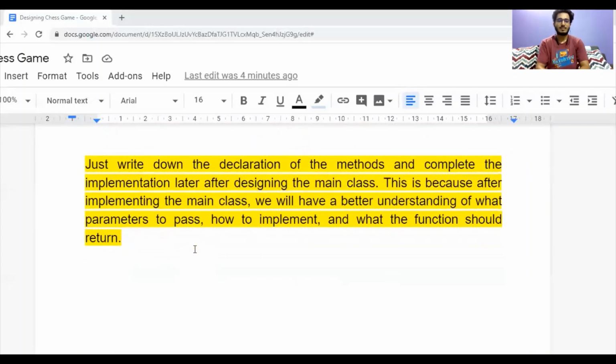One basic thing which I would like to tell is that in this step we will just write down the declaration of the methods and complete the implementation later after designing the main class. We will just discuss the classes, note down their data members, and write the declaration of our methods, but we will not implement them, because after implementing the main class we will have a better understanding of what parameters to pass, how to implement, and what the functions should return. And after implementing the main class, we will complete these classes and the implementation of these methods.